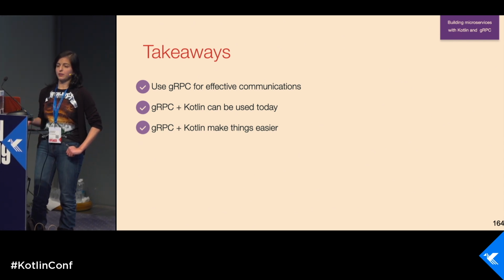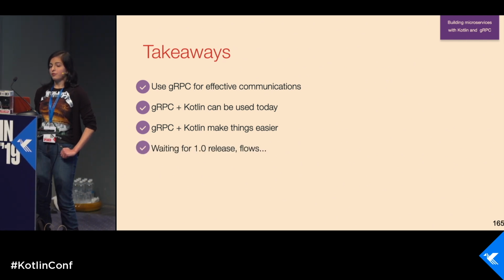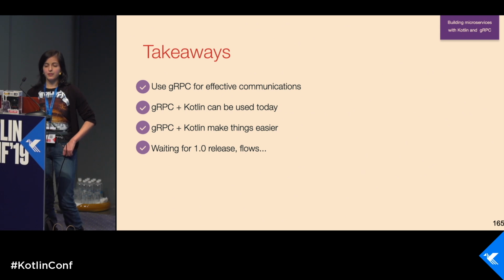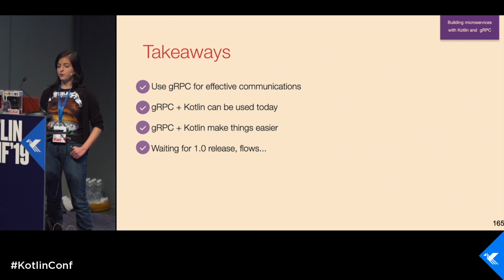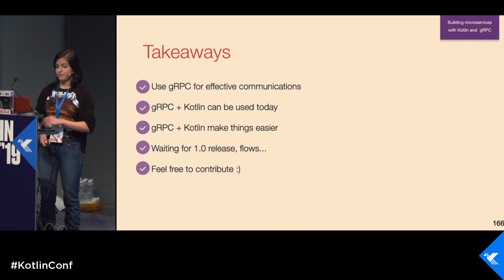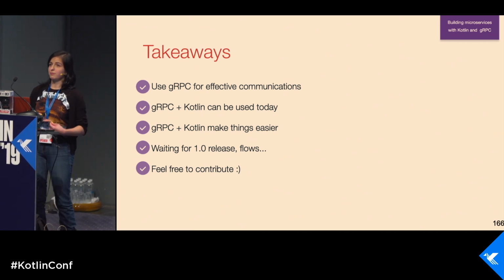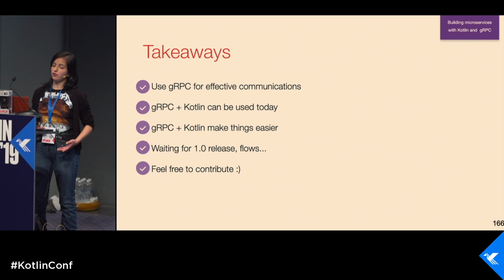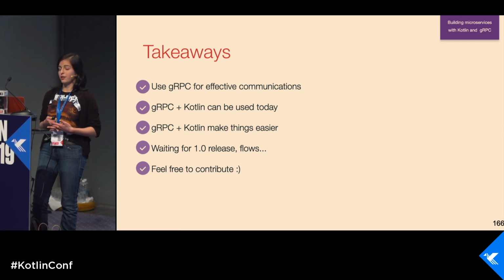So gRPC plus Kotlin can be used today, and you can make things easier. We're waiting for the first release of CrotaPlus, and I think that we should add flows there. I hope it would be even better than with channels. And feel free to contribute, of course, because it's open source. People who are working on it have their daily jobs and don't have much time to work on it, and your contributions are really welcome.